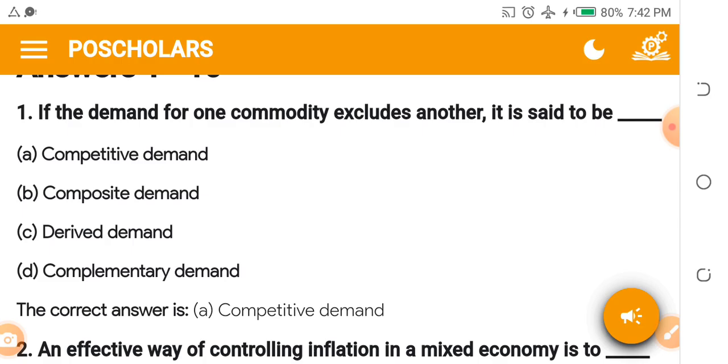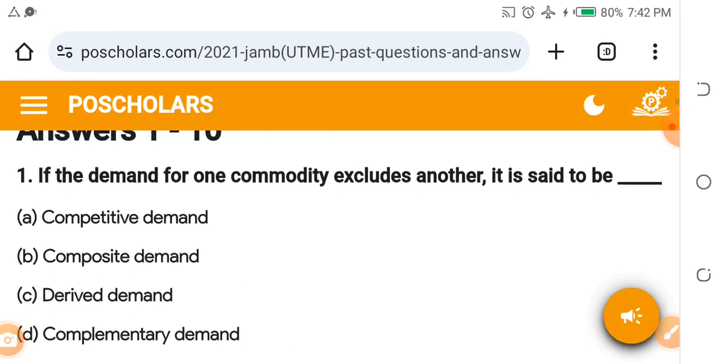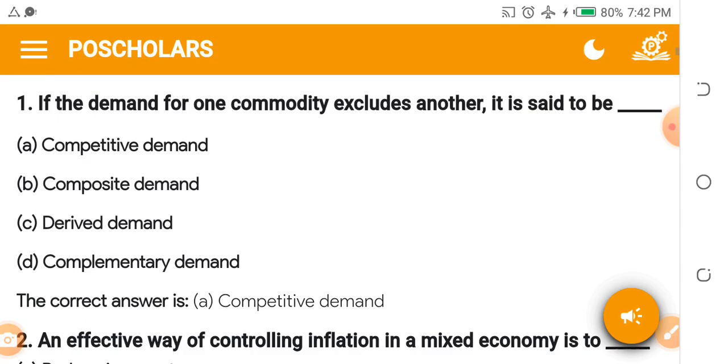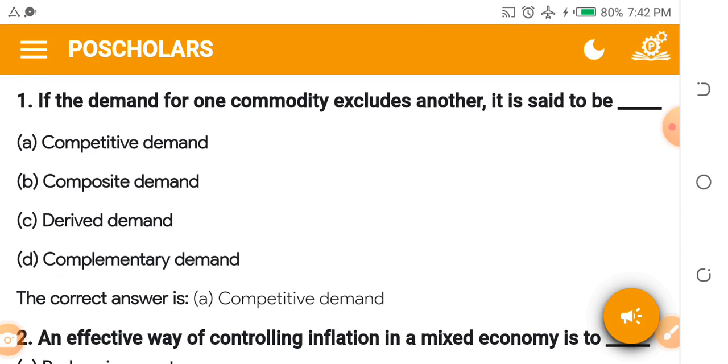Demand and supply are very crucial topics when it comes to economics, and it's something that you should not joke with. In fact, I would recommend you go over to your textbook and read it up again. Read up demand, read up supply. These are crucial topics that JAMB always picks questions from.